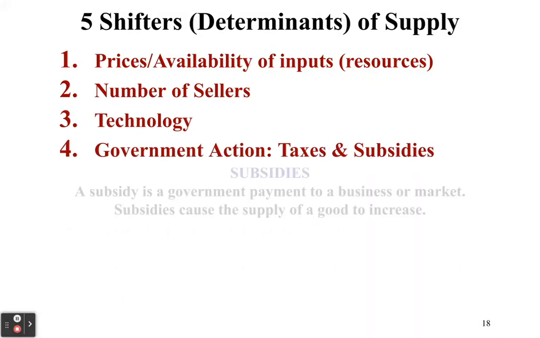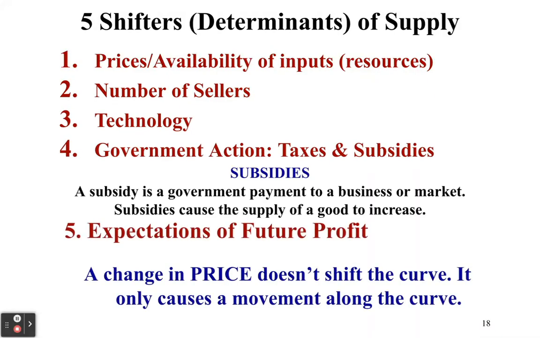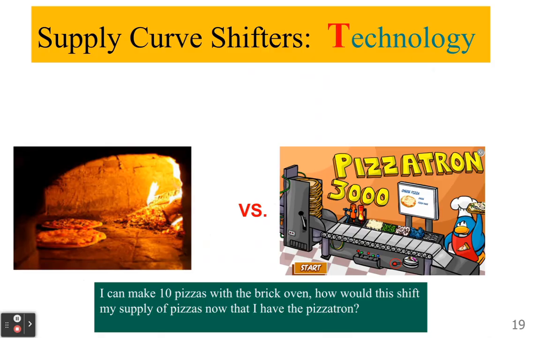Now, just like with demand, there are 5 shifters or determinants of supply. I'm going to put them up here, and we're going to talk about each one on a different slide, so don't write them down yet. But remember, a change in price doesn't shift the curve. It only causes movement along the curve. But a shift in supply moves the whole curve. So we're going to do input prices, number of sellers, technology, taxes and subsidies, and expectations of future profit. We're going to start with technology, and we'll see what we spell out at the end.